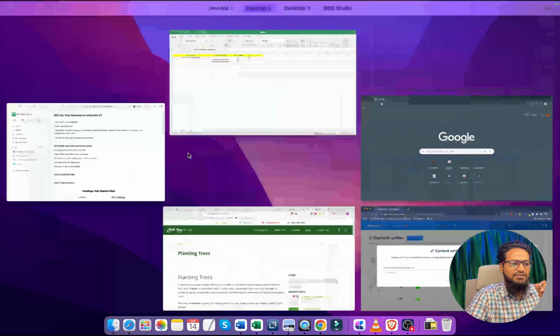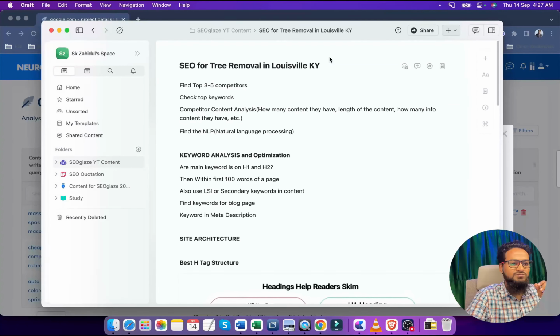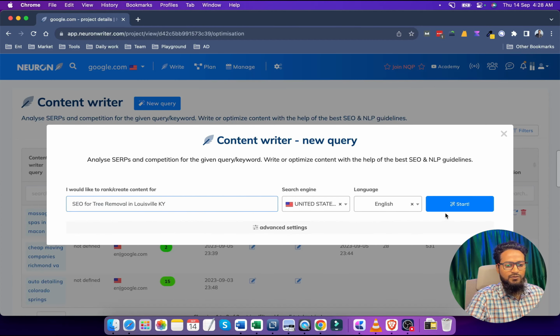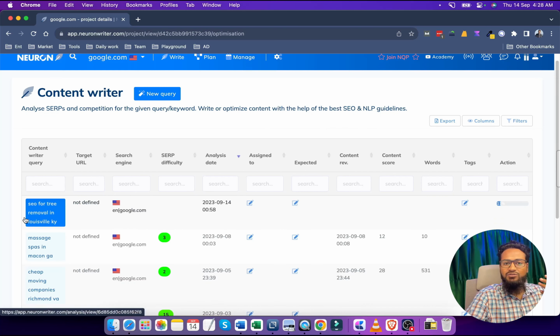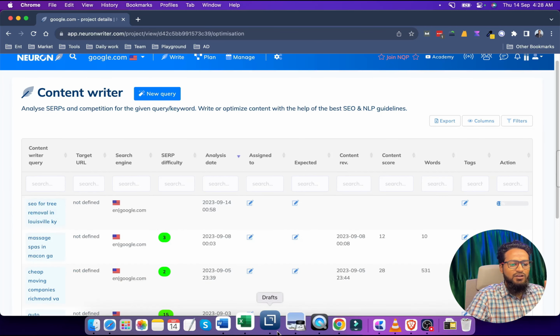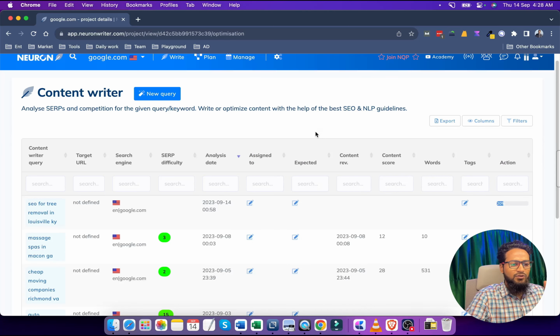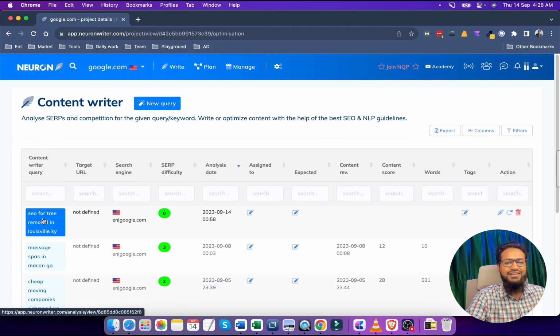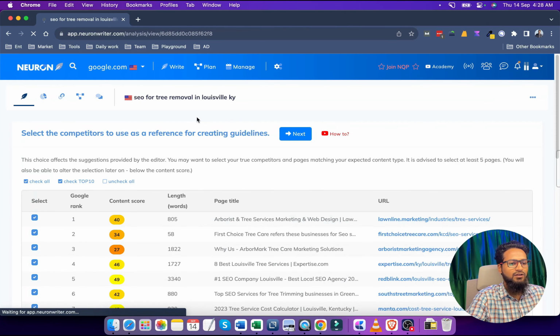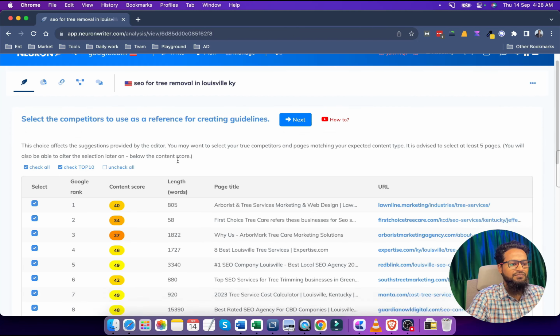So let's add this query. We are going to find what NLP terms our competitors are using for this particular keyword, right? So we are going to know those terms. So let's wait a few seconds. So my process has completed and we will see what those NLP terms are.